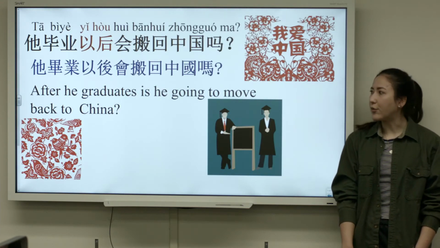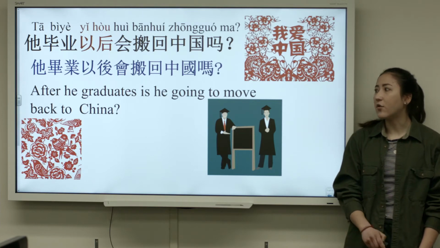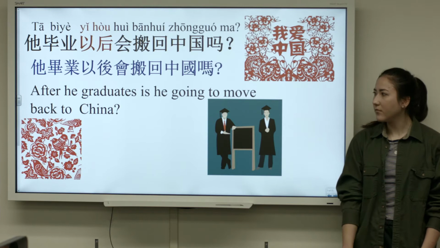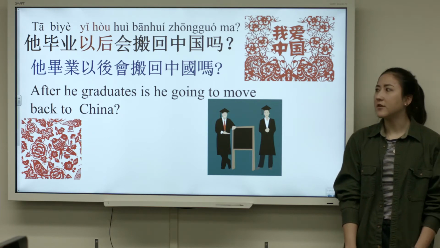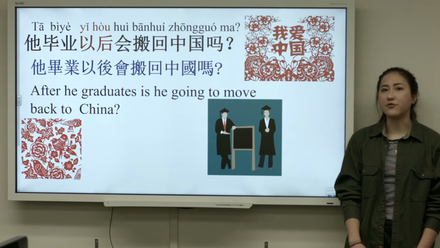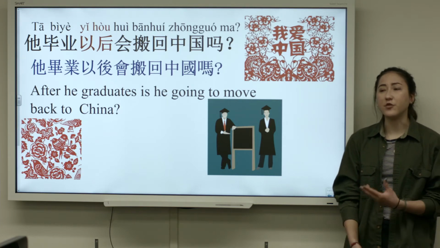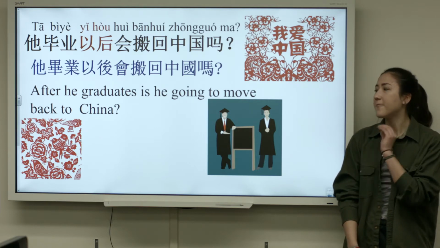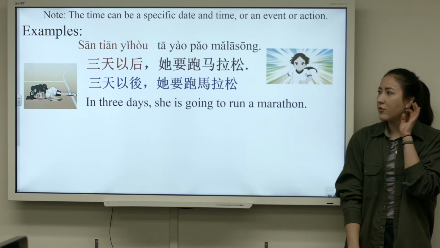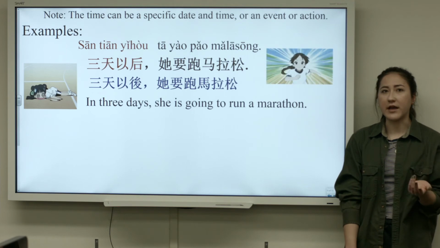他毕业以后会搬回中国吗? After he graduates, is he going to move back to China? In this case, we have a more specific time: 他毕业以后, after he graduates, is he going back to China? It's still an unspecified future time, but it has a specific first event, which is 毕业. Just note that the time can be a specific date and time, or an event or action.